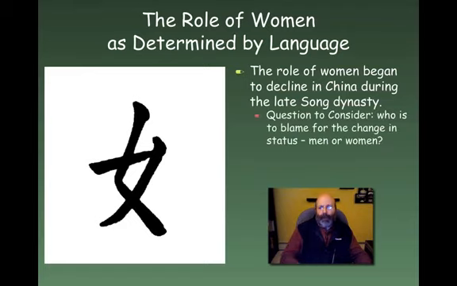The question we want to think about is this: who's to blame for the change in status? Is it the fault of men or is it the fault of women? Because a lot of times when people address this question, they wonder, is it men's fault or women's fault? So we're going to take a look at the role of language and how it affected the role of women and how this might have affected the changes that took place.